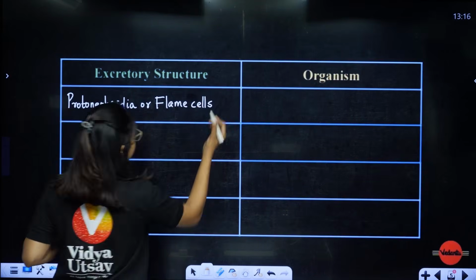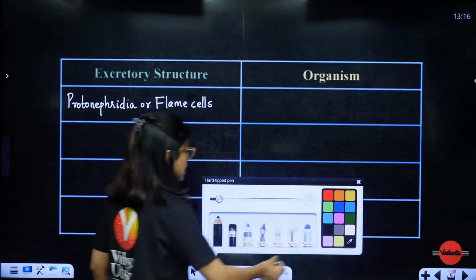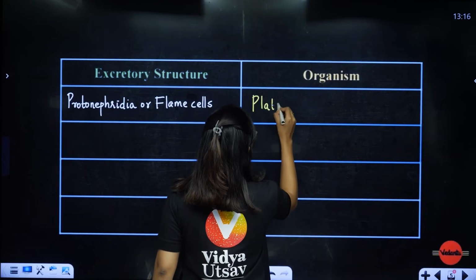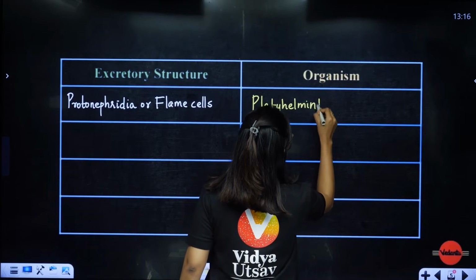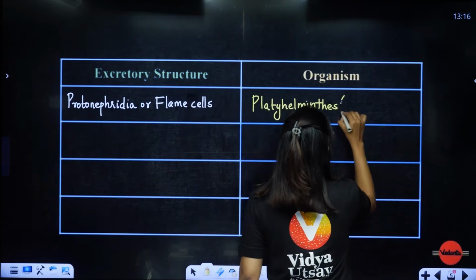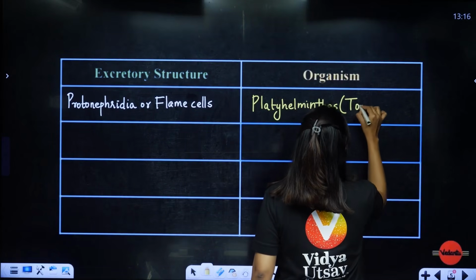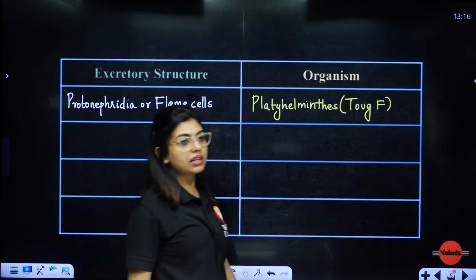All of you remember flame cells? I told you flame cells are for the tough organisms, and the tough organism is what? Platyhelminths. Students, what are the examples that you have to remember? All of you tell me in the chat. What is the trick to remember it? The trick to remember it is TOUGH, because it is an endoparasite.